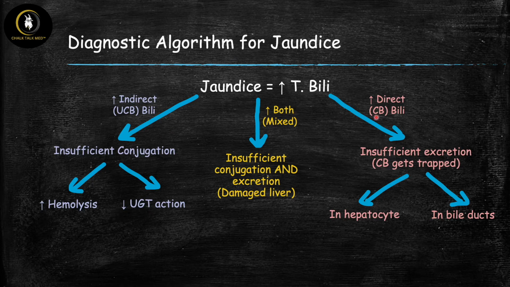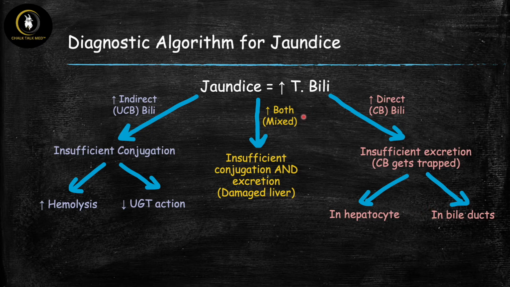On the other hand, if your patient in the test question has only direct bili that's elevated, that must mean that the only thing that's going on is that you're having problems with excretion. So there's insufficient excretion of the conjugated bilirubin. It's getting trapped. And this conjugated bilirubin, the conjugation is happening in the liver. So it's either getting trapped in the liver itself or in the bile ducts. So once again, you've narrowed down the cause to only these two possibilities based on recognizing the lab value.